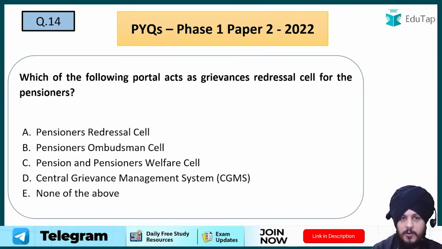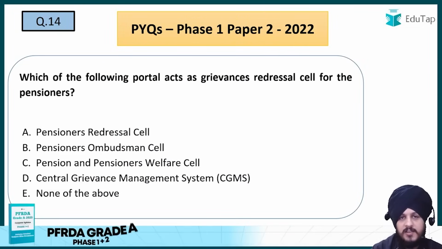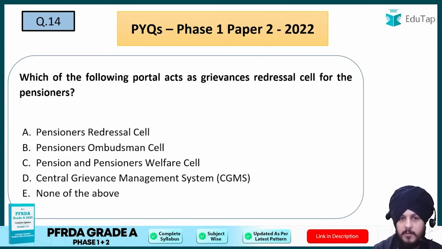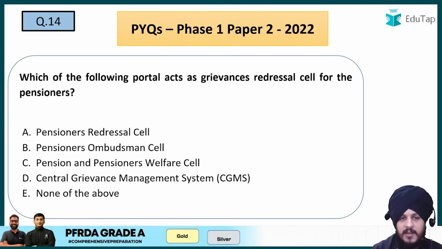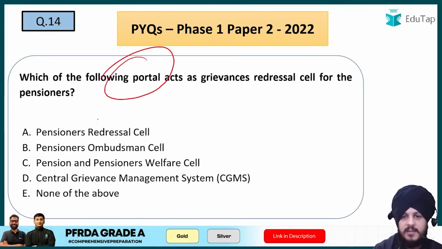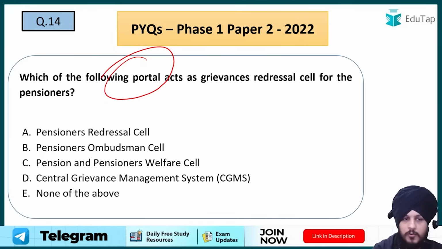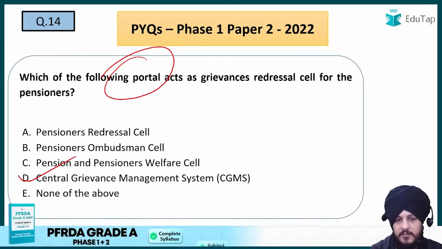Now question number 14. I would say this is an easy question as compared to the rest of the questions that we have seen, and they were totally factual in nature. But this is also factual, but if you have read it once, you will definitely remember it somewhere. The question is: which of the following portals acts as a grievances redressal cell for the pensioner? So very easy question, I would say D is going to be the answer, which is Central Grievance Management System.